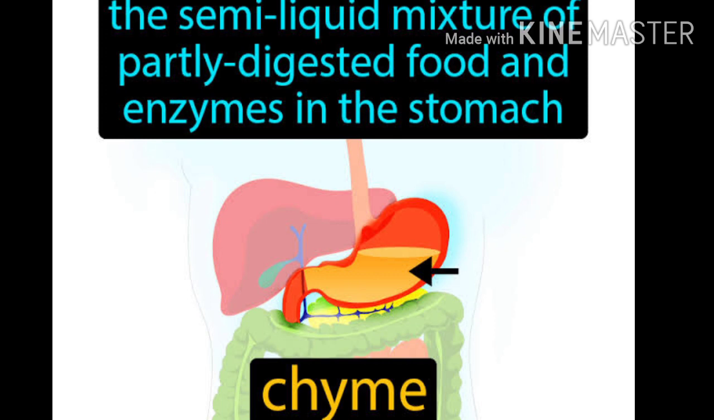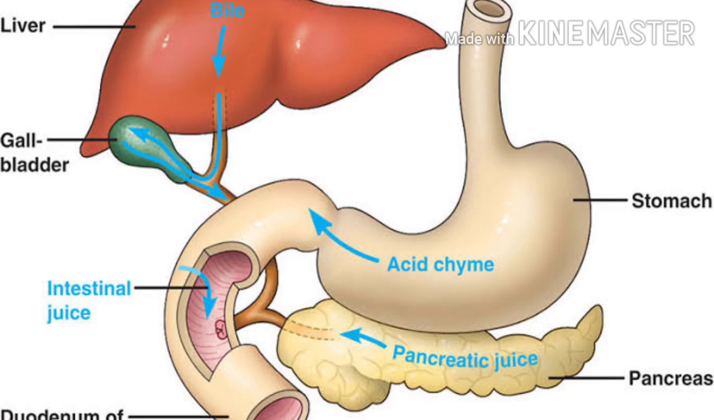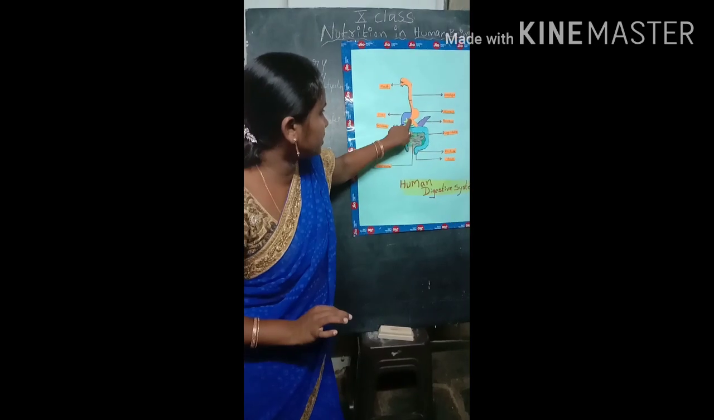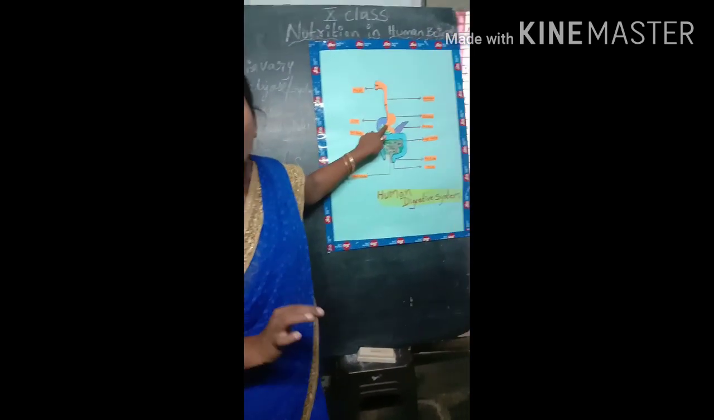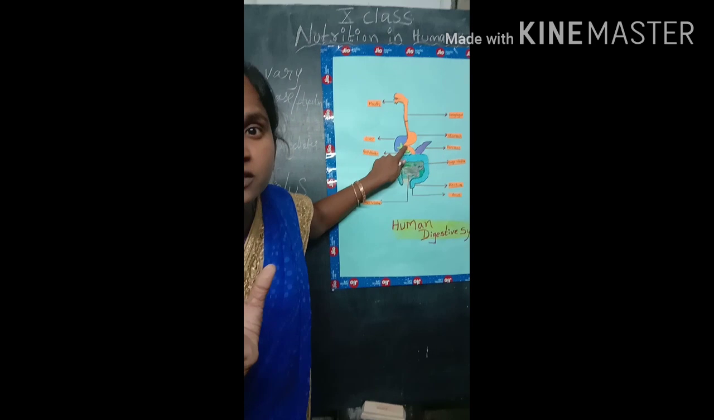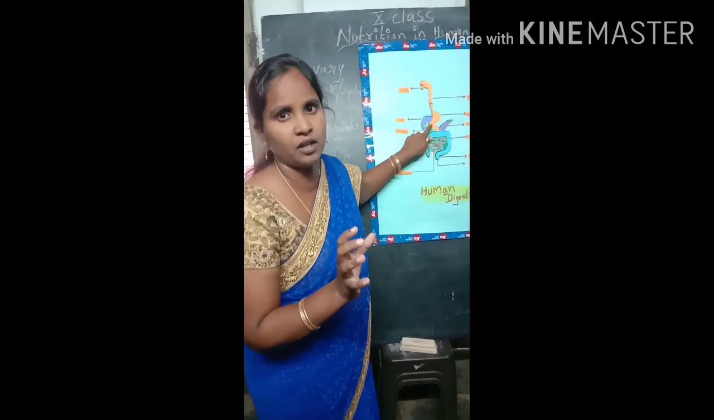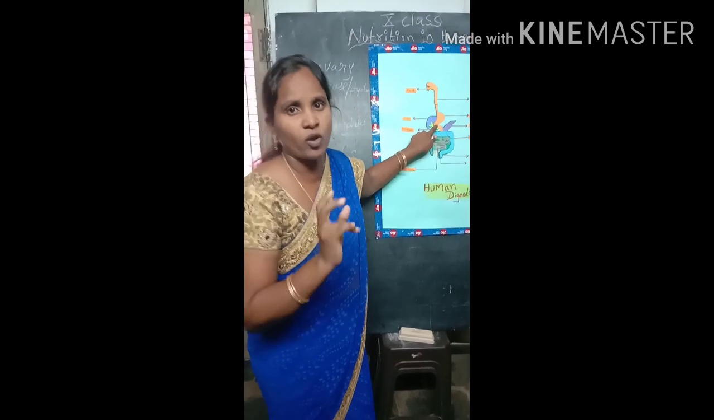After this, the partially digested food, that means not completely digested, enters into the duodenum. What is the duodenum? The first part of the small intestine.